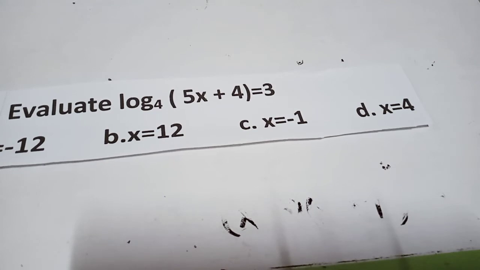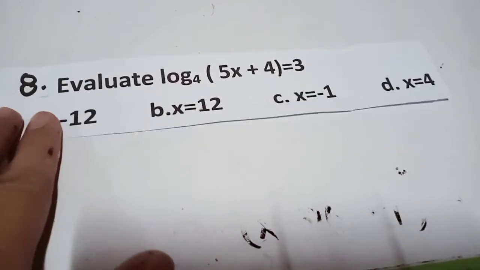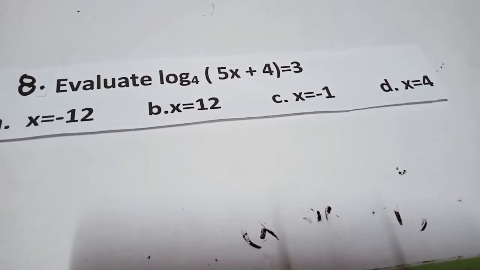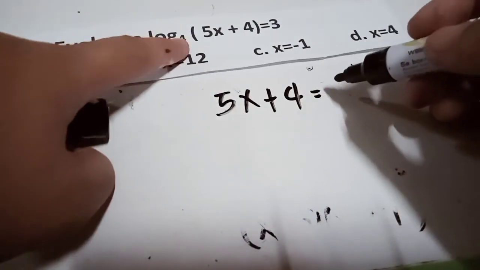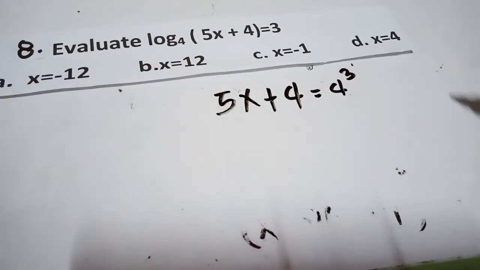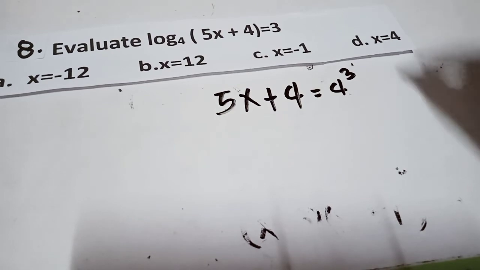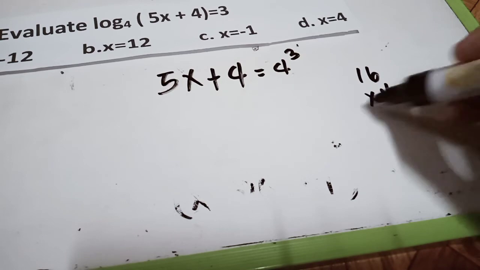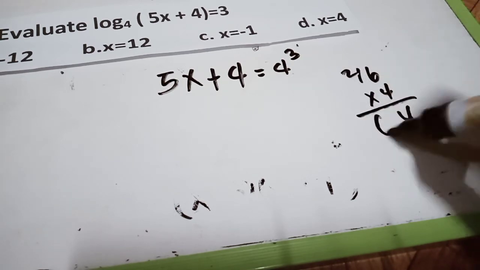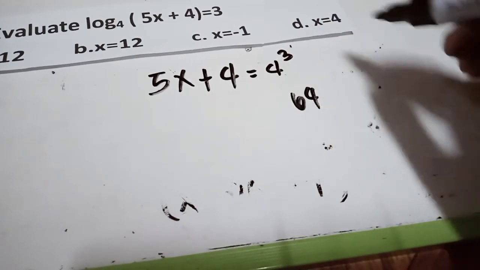Number 8, evaluate logarithm base 4 of 5x plus 4 is equals to 3. So what will be the value of x? Again, this will become 5x plus 4, and then 4 raised to the third. That will be the rule of logarithm. So 4 times 4, 16. 4 squared is 16. But multiplied by 4 again, we have 64. So we will change this one to 64.